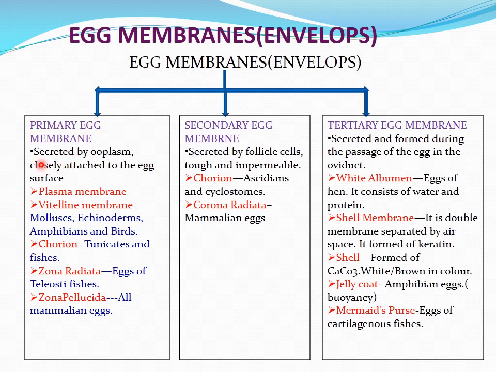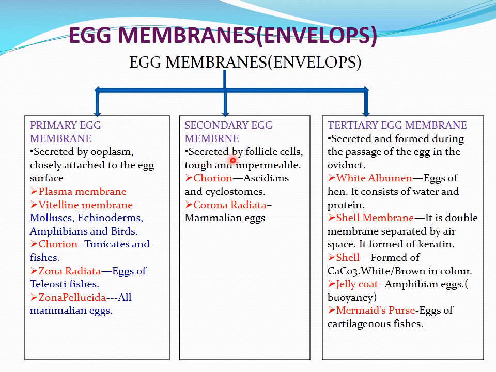The primary egg membrane is secreted by the ooplasm and is closely attached to the egg surface. Examples are the plasma membrane; the vitelline membrane, seen in the eggs of mollusks, echinoderms, amphibians and birds; the chorion, seen in tunicates and fishes; the zona radiata, seen in the eggs of teleost fishes; and the zona pellucida, seen in all mammalian eggs. These are the best examples of the primary egg membrane.